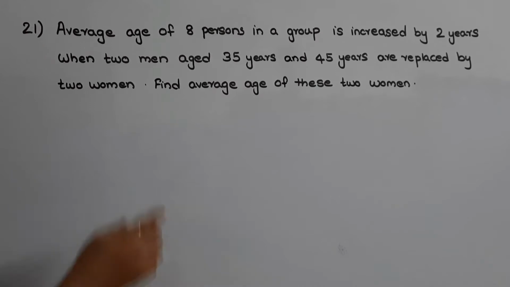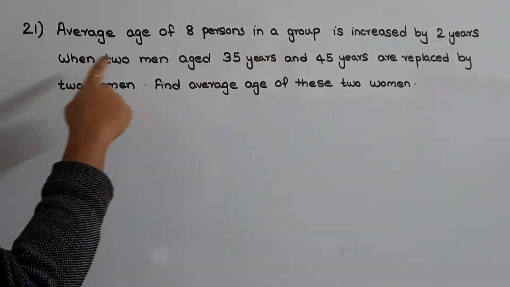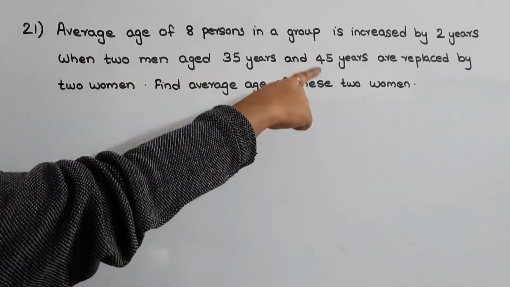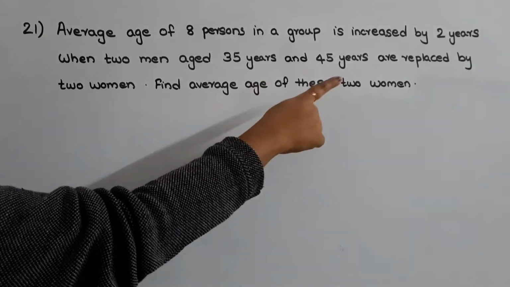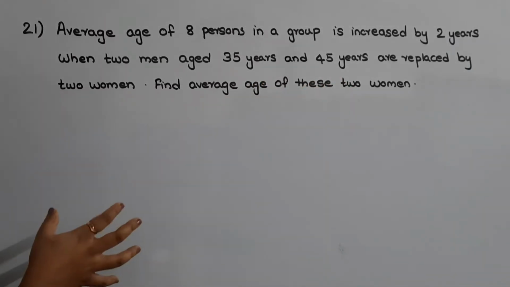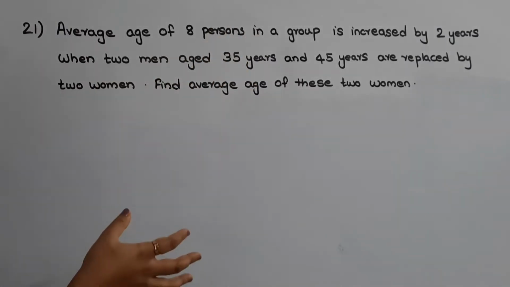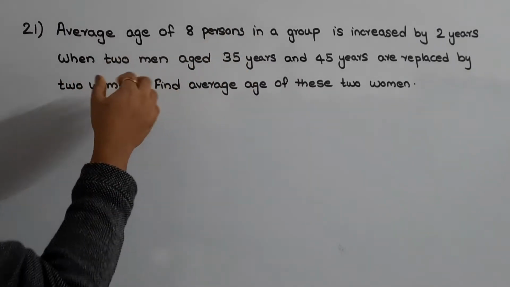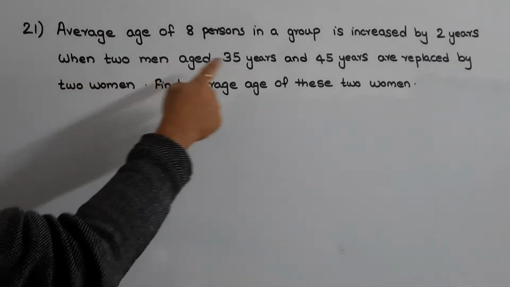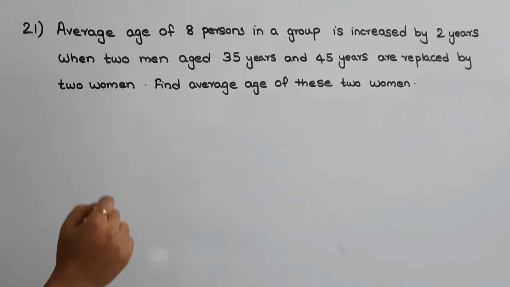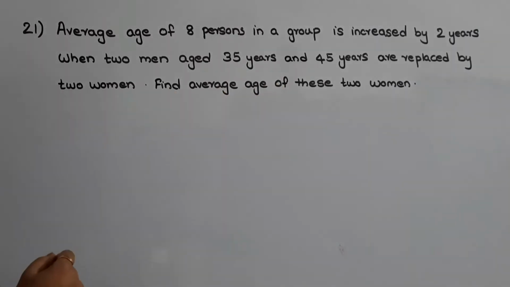The next question is, average age of 8 persons in a group is increased by 2 years when 2 men aged 35 years and 45 years are replaced by 2 women. Find the average age of these 2 women, okay. So in this question, they are telling that the average age of 8 persons is increased by 2 years when 2 men are replaced by 2 women, okay. They have given the ages of the 2 men as 35 years and 45 years. We need to find out the average age of these 2 women, okay.